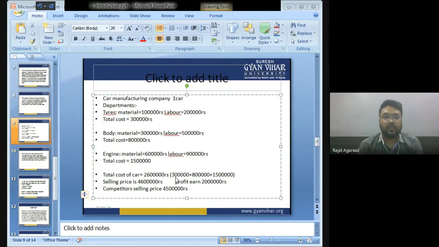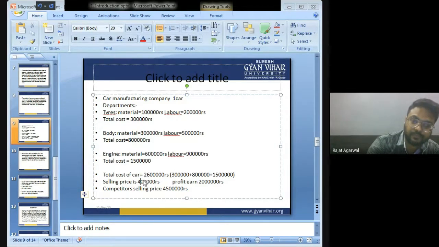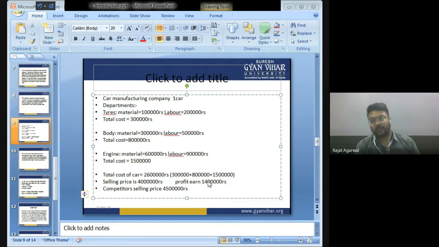So I started planning how I can reduce my cost, because suppose I reduce my selling price to 40 lakhs, then obviously my profit will also be reduced to 14 lakhs. Earlier, I was making a profit of 20 lakhs, but now I am making a profit of just 14 lakhs because I reduced my selling price. This is not a good way. A company will never try to reduce its profit.